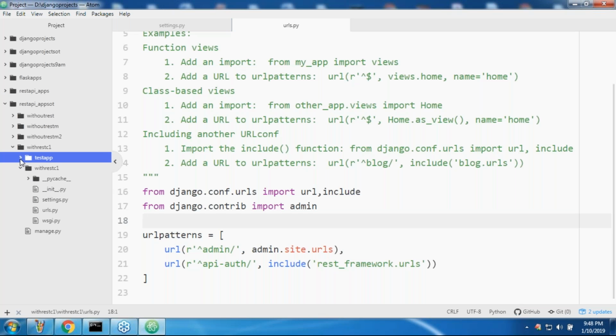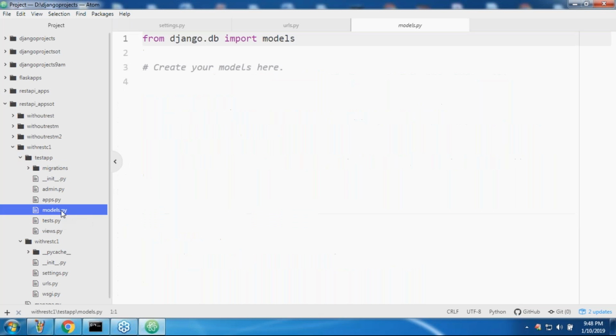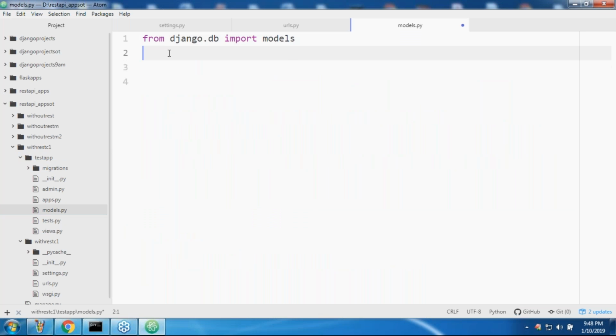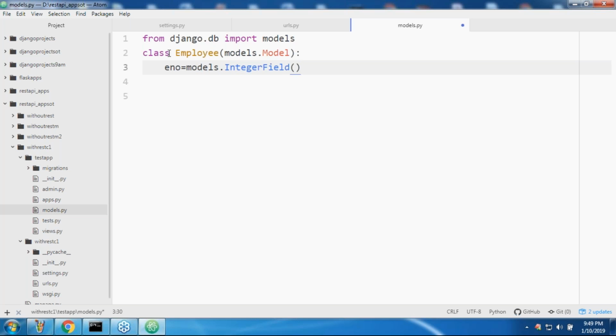Now let me take one model, because if the model is there with us, then happily we can define serializers very easily, sir. Can you please tell me: class Employee, please guide, sir, I forgot the name, models.Model. Okay. Now I'm taking enum equal to models. Can you please tell, sir, enum is always what type of field? IntegerField. Enum is models.IntegerField.